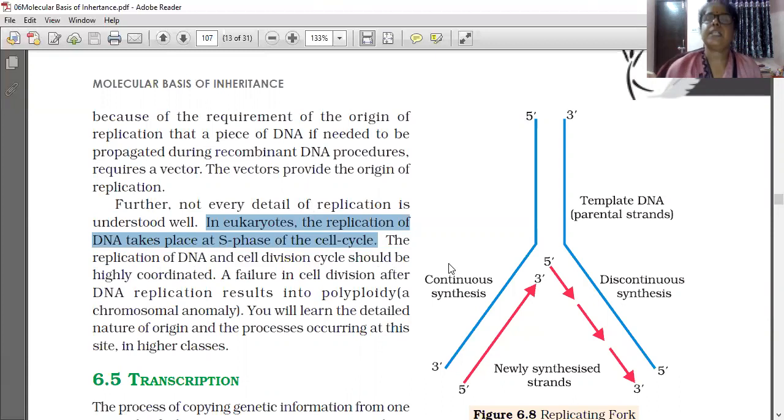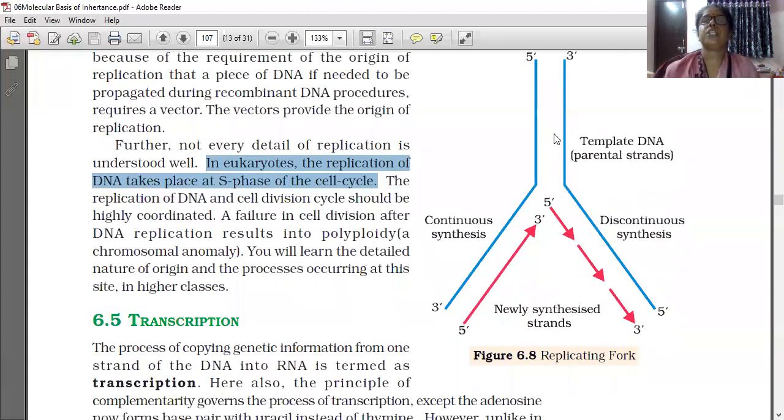In this structure you see the replication fork, where one strand is formed in the 5' to 3' direction only. This is the newly forming strand, and it is synthesized in the 5' to 3' direction. So it is continuously forming. This is continuous synthesis. Now you understand why it is continuously forming.